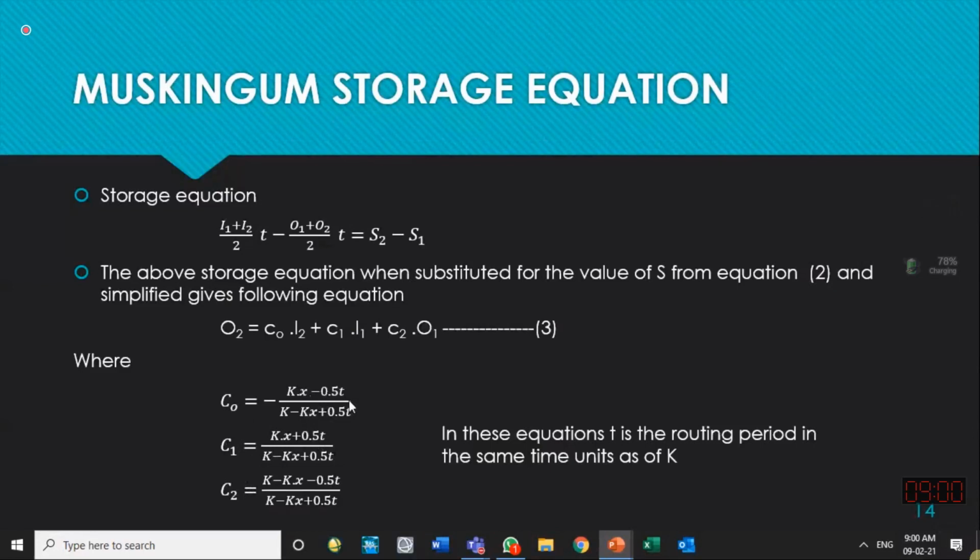If K, X and the time step are known, all these three coefficients can be calculated. K is the travel time from the upstream location to the downstream location.